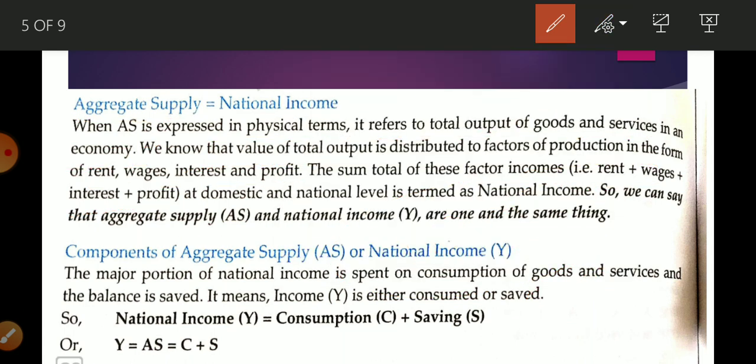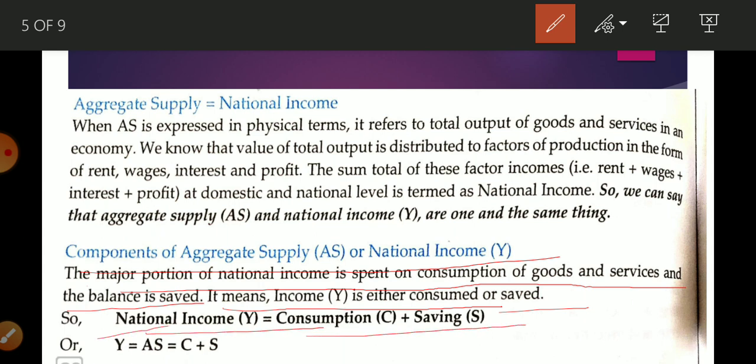Okay students, the component of aggregate supply is national income. The major portion of national income is spent on goods and services and the balance is saved. It means income is either consumed or saved. So in this way national income is the sum total of consumption and saving, that is Y or AS is equal to C plus S. So I think this much you are able to understand. Okay, and please students, try to learn from your book, then listen to the video. If you are having any problem or doubt, ask in the doubt class. Okay.